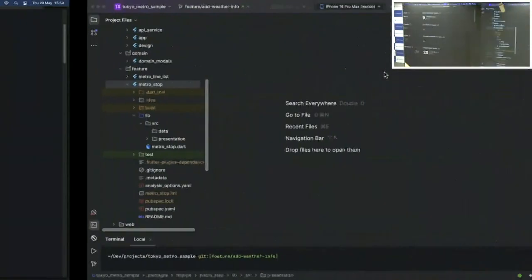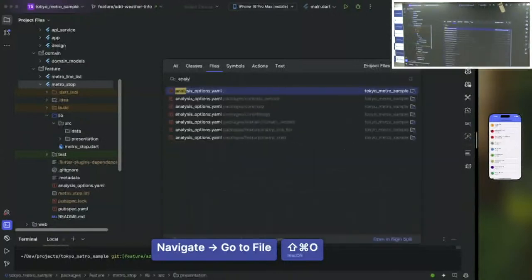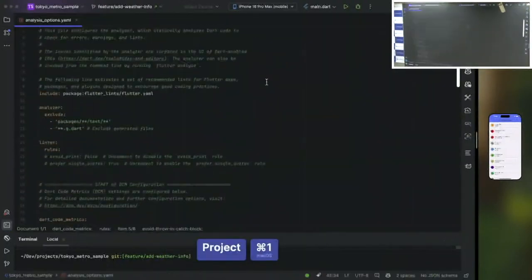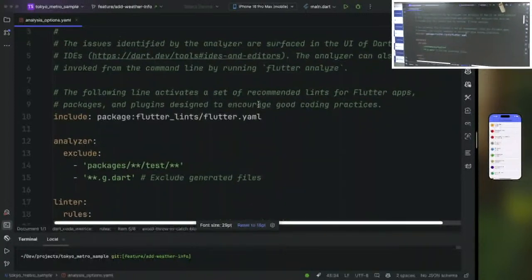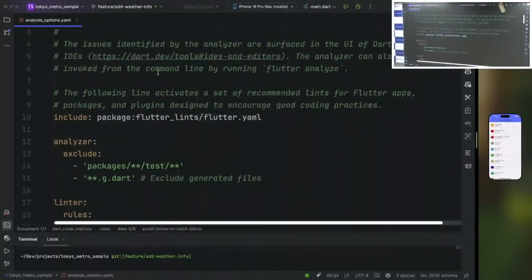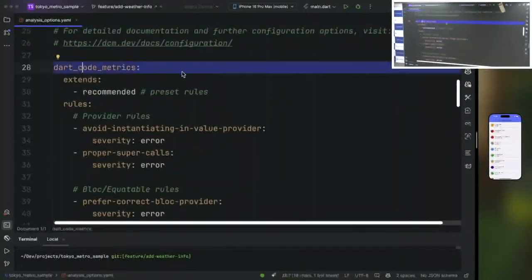So let's go back to the project. There is one specific file which we can be very familiar with if we are using lint tools in general. This is the analysis options file, which can be found in our root folder. Besides including the basic Dart analyzer specifically for Flutter, if you scroll down, using the following command we can also start adding specific rules which are implemented and can be controlled using DCM.